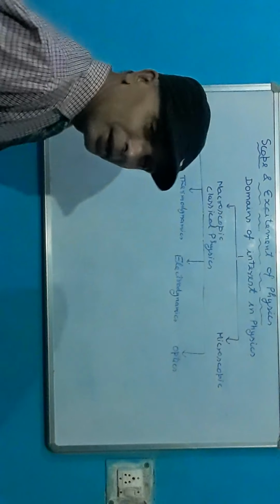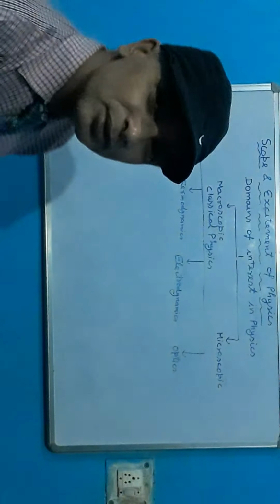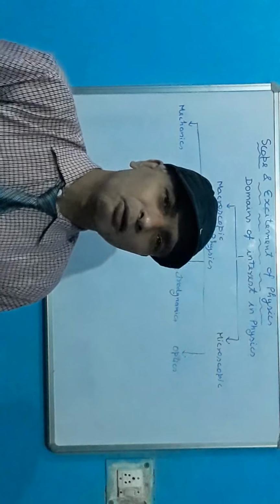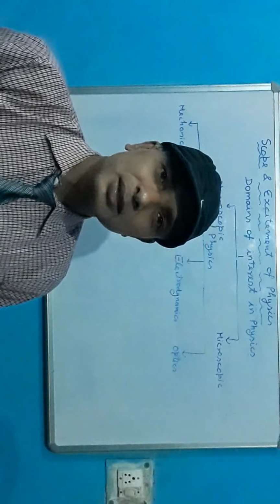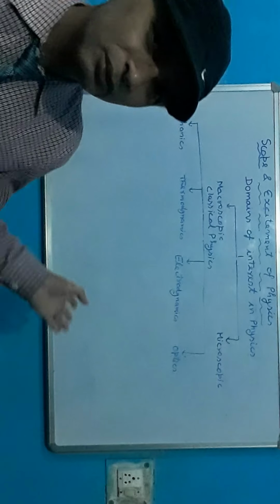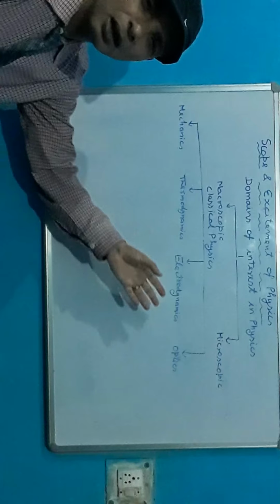So in the macroscopic domain, you will study classical physics, which includes phenomena involving objects of finite size on the terrestrial scale and even on the astronomical scale. In classical physics you study separate branches: mechanics, thermodynamics, electrodynamics, and optics.